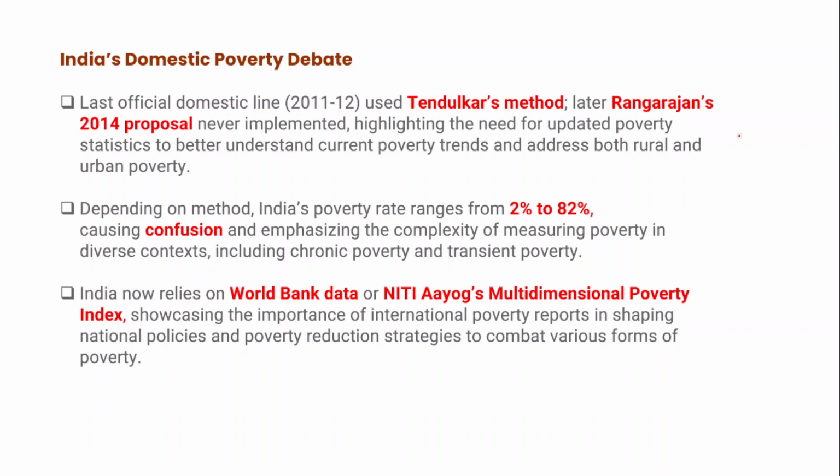In fact, the last official domestic poverty line estimation used Tendulkar's method, and later Rangarajan's 2014 proposal was never implemented with respect to estimation of domestic poverty. Therefore, overall it highlights the need for updated poverty statistics, to better understand the existing poverty rates and trends in India, so that we can come up with an appropriate policy.